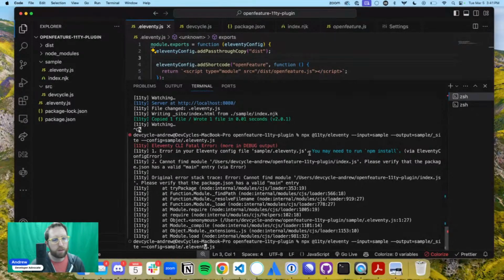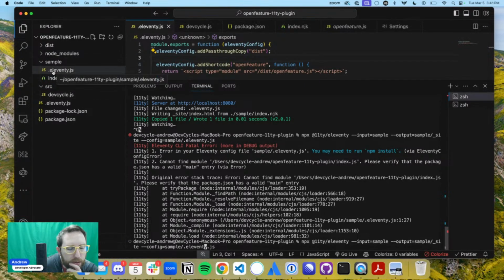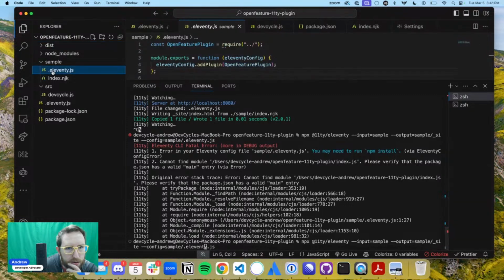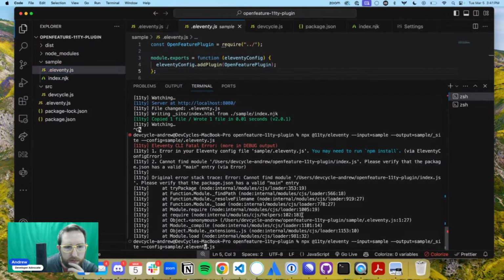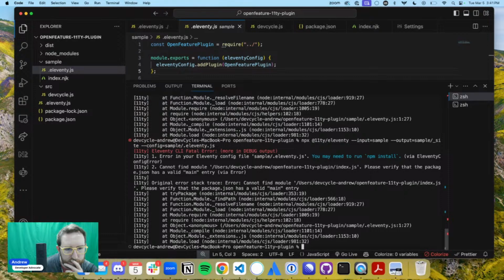Okay, let's figure out what this error is. Config sample is coming from here. Yes, index.js, yes, that should all be good. Has a valid main entry. Eleventy index.js. Why is it looking for index.js? Please verify the package has a valid main entry.